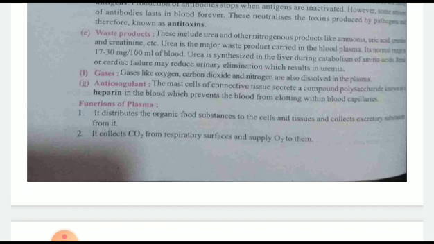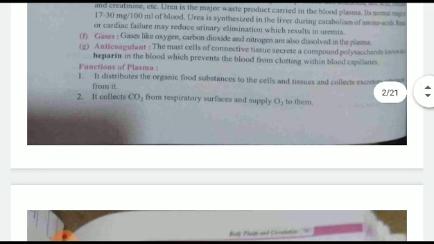Gaseous exchange: oxygen and carbon dioxide are also present, dissolved in plasma. The anticoagulating agent is heparin, very important children. This allows the blood to remain in liquid form inside the body. If heparin is absent, the blood will start coagulating, and lumps are going to be produced.